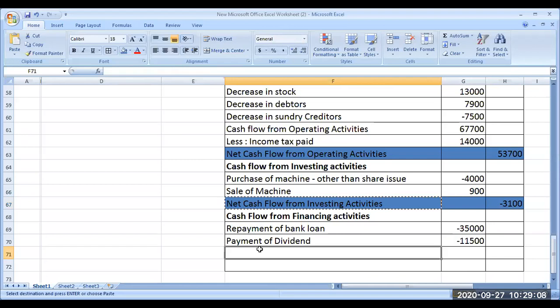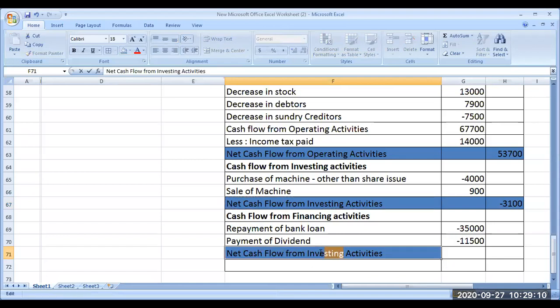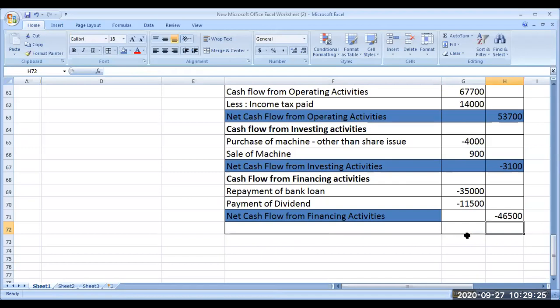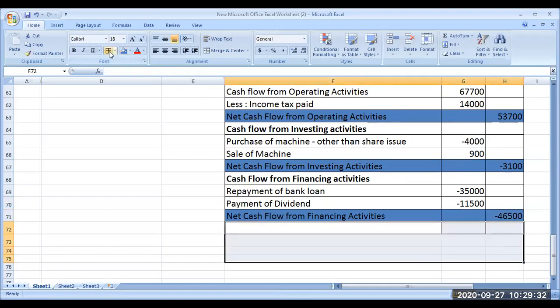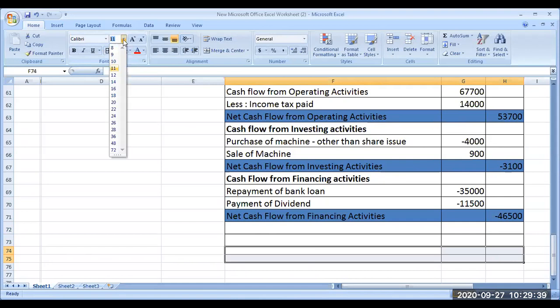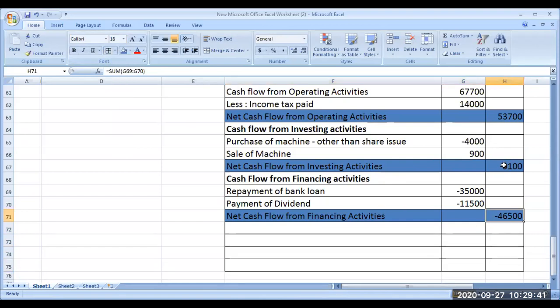Any other outflow? No. So net cash flow from financing activity is equal to the sum of this, 46,500 minus. Okay. So these are all the three stages of cash flows. Now we have to add the opening balance of cash and cash equivalents. That should be equal to the closing balance of cash and cash equivalents. This is the three things that we generated.